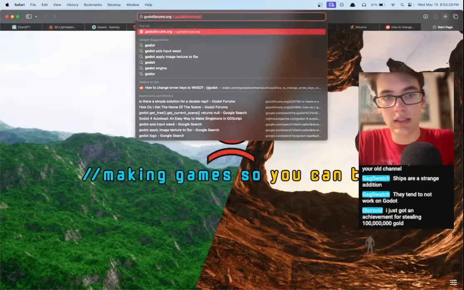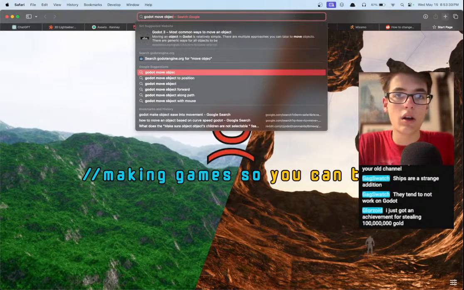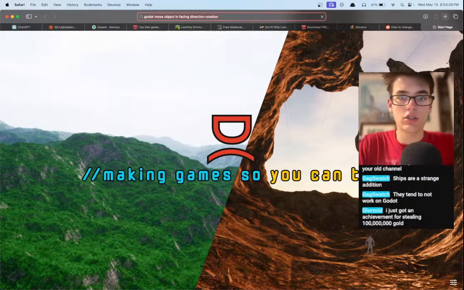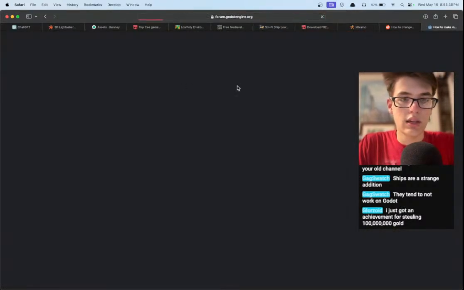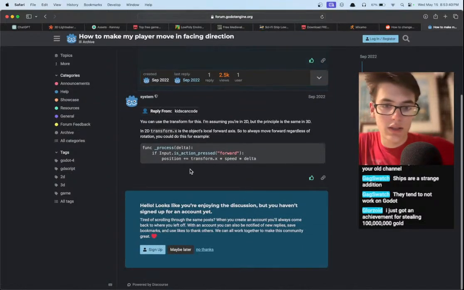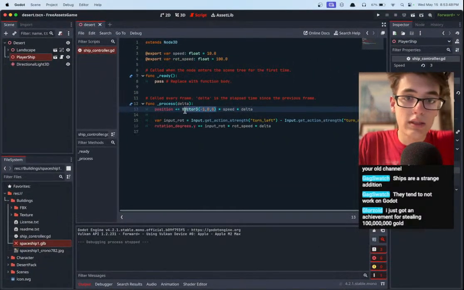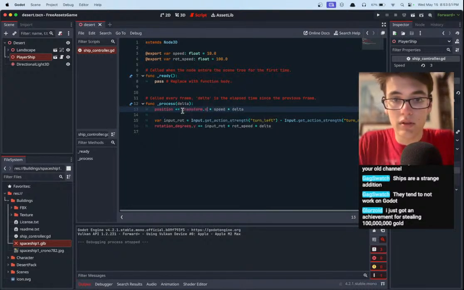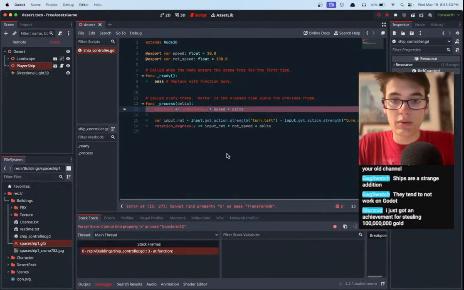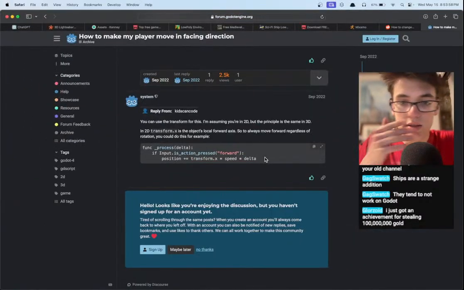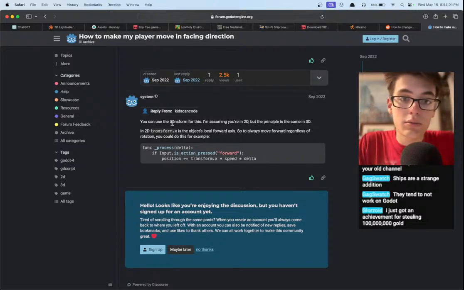So, of course, let's hit a nice Google. Godot move object in facing direction. Rotation. How to make my player move in the facing direction. Perfect. Transform.x times speed times delta. Okay, so the transform.x will hopefully change when the rotation is rotated. Couldn't find property. Interesting. Transform.x. Okay, that's 2D, so that probably doesn't help.